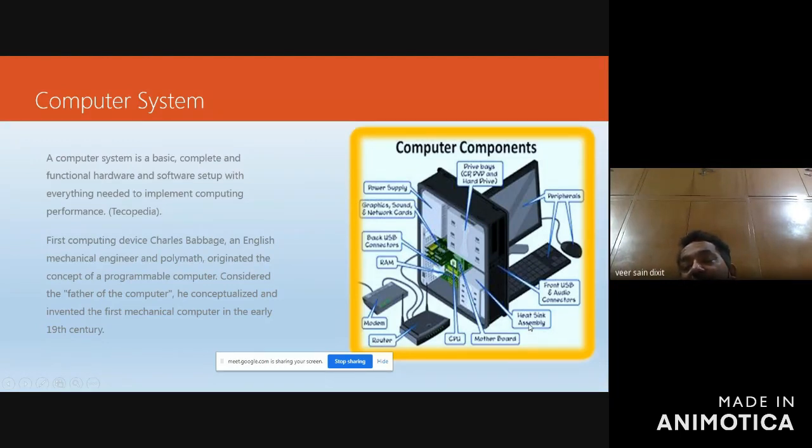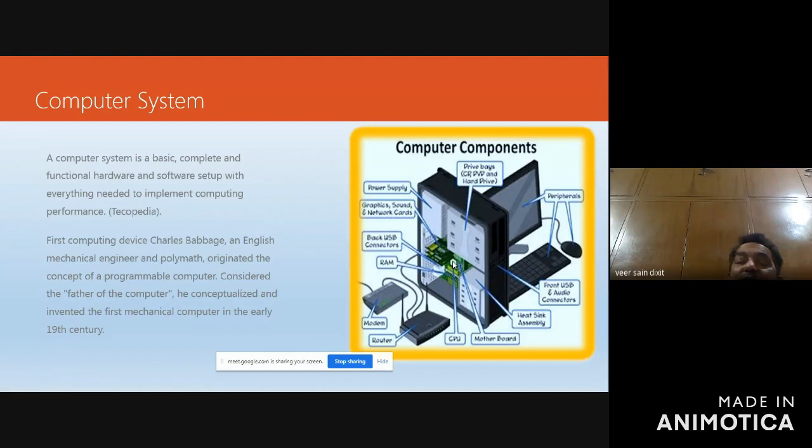Then here, this is the heat sink assembly, fan here, which keeps your computer cool. This is the motherboard where all the circuitry is there. Then CPU is there. So if you want to define the computer system, you can say that a computer system is a basic, complete, and functional hardware and software setup with everything needed to implement computing performance.